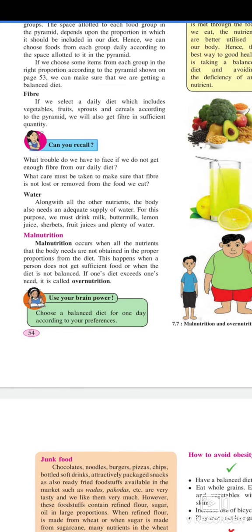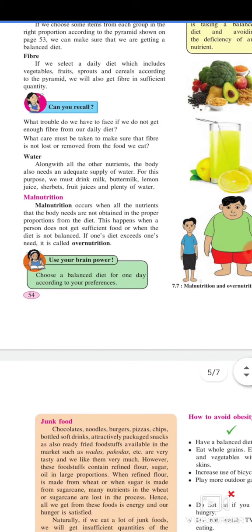Water. Along with all other nutrients, the body also needs an adequate supply of water. For this purpose, we must drink milk, buttermilk, lemon juice, sherbets, fruit juices, and plenty of water. Malnutrition. Malnutrition occurs when all the nutrients that the body needs are not obtained in proper proportion from the diet. This happens when a person does not get sufficient food or when the diet is not balanced. If one's diet exceeds one's need, it is called overnutrition.